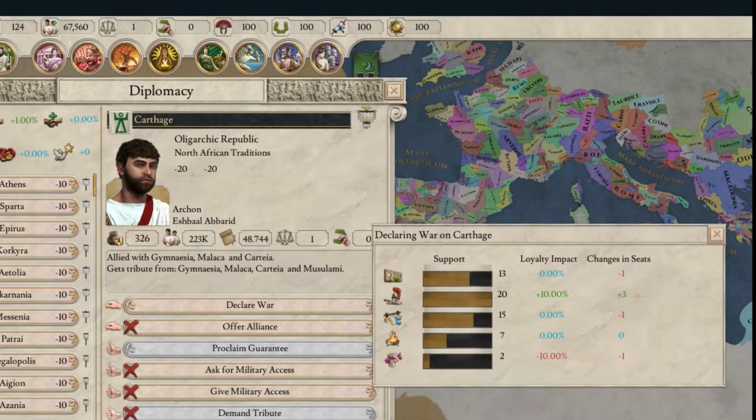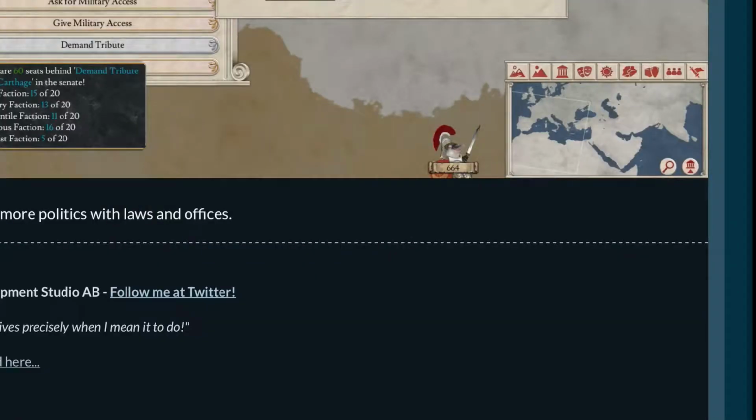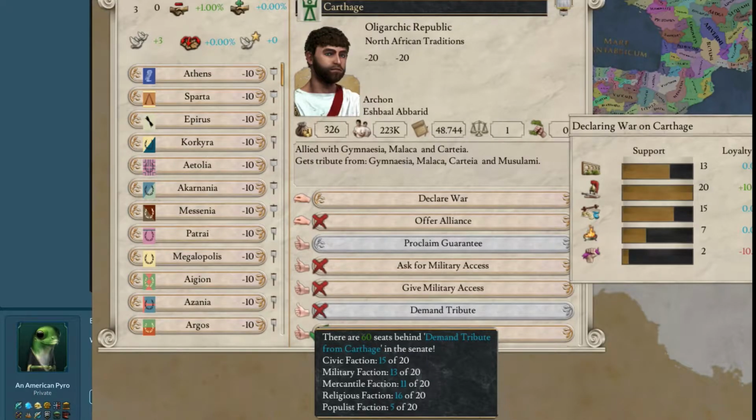All right, so you've got support here. You've got 13 here. I guess the military 20, which basically means they're all on board. All these different factions are, wow. Okay, there are 60 seats behind demand tribute from Carthage in the Senate. Wow. That is really cool. I really like this.